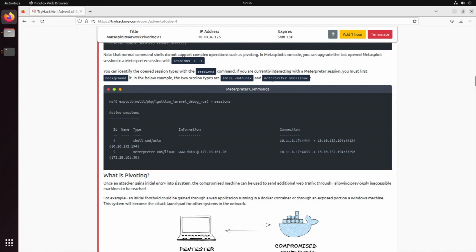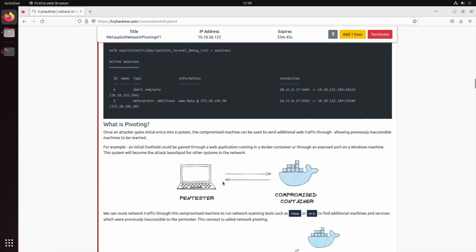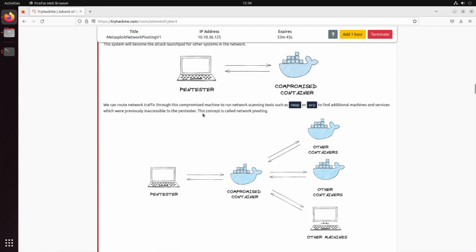So when we have now gained entry to the system, we are able to pivot through the different machines. Remember, on one of the first days, we learned about the principles of penetration testing and how to gain access to a network. There was one part, which is pivoting. So the initial foothold could be done through a web application running on a Docker container. But through that, there could be an exposed port to a Windows machine, for instance. And so we could use that as a launchpad to attack other systems. In order to discover hosts, we can use nmap and arp to find additional machines and services.